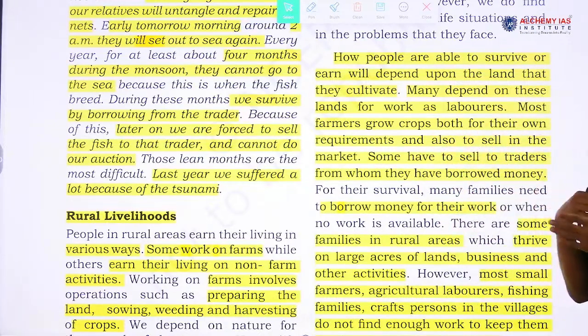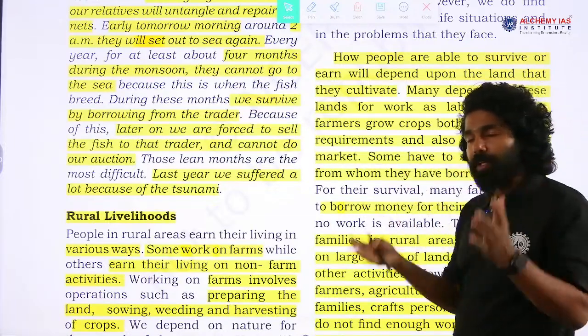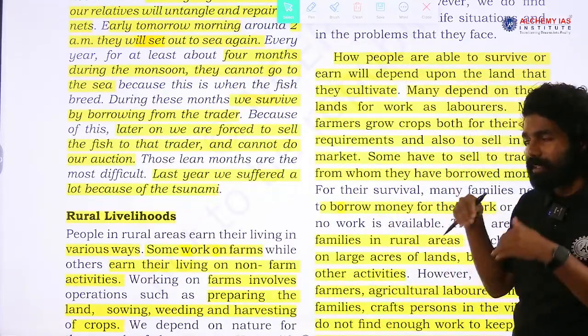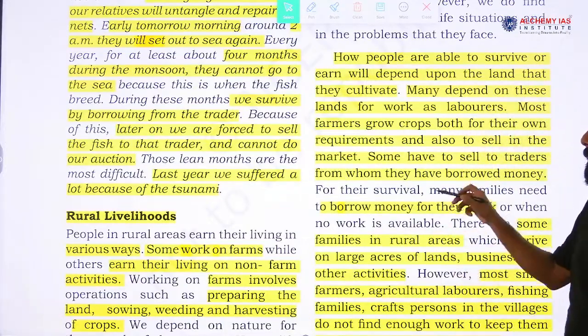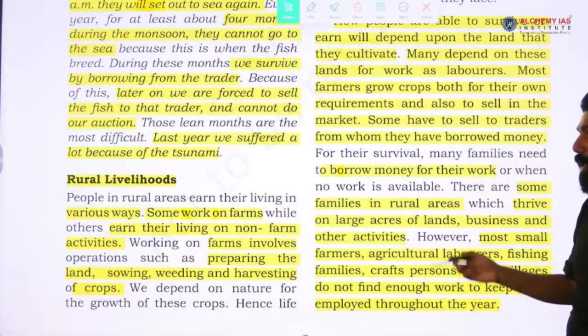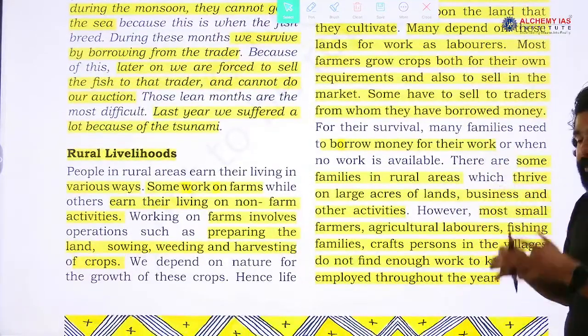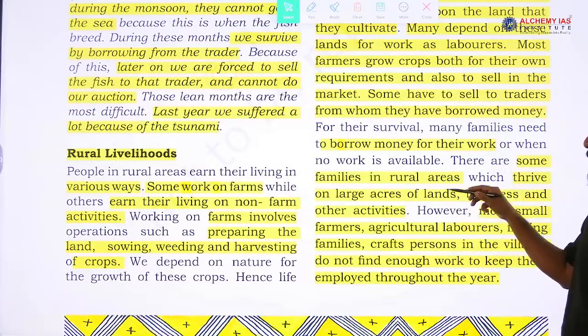Some of them have very limited ownership of land, very small land, and somebody does not have any ownership of land. All these are factors that result in the problems they face in their livelihood. In many cases they borrow money from moneylenders, and later they have to pay huge sums. So, they end up caught in a debt crisis. Finally, some farmers commit suicide as well.